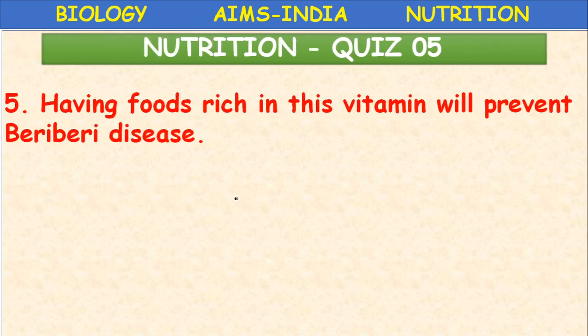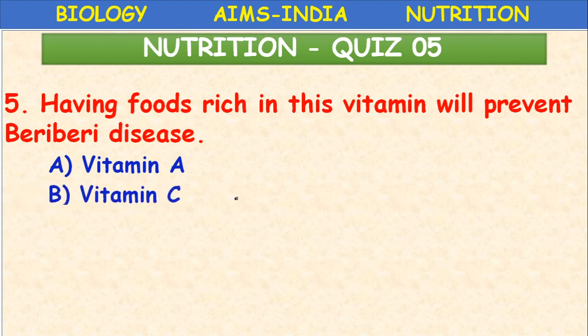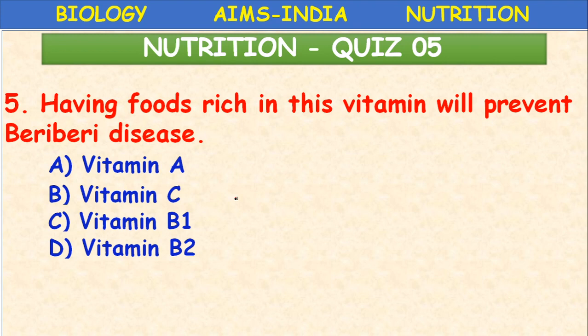Next, having foods rich in this vitamin will prevent beriberi disease. What is that vitamin? Vitamin A, vitamin C, vitamin B1, vitamin B2. Vitamin B1. Vitamin B1 deficiency causes beriberi. What are the symptoms? Vomitings, fits, loss of appetite, difficulty in breathing, paralysis. Okay.